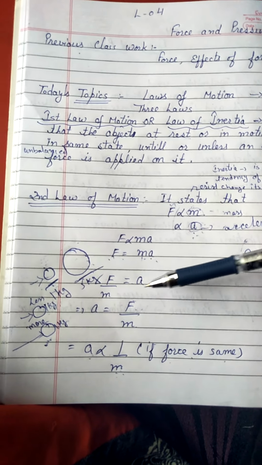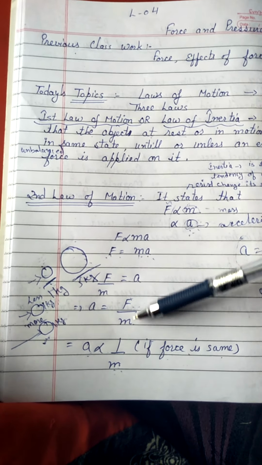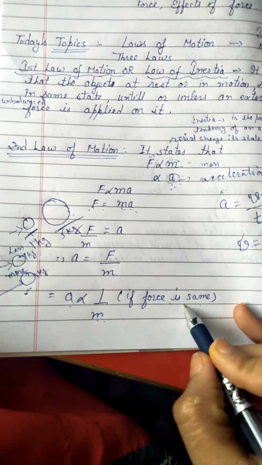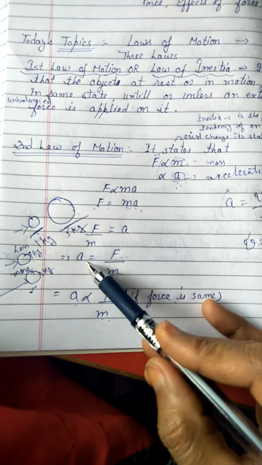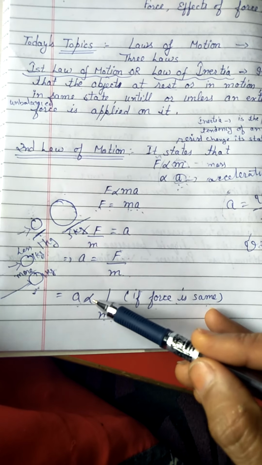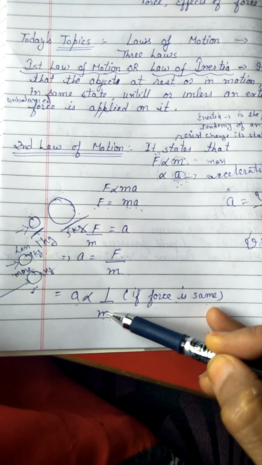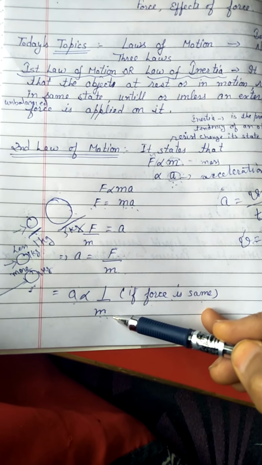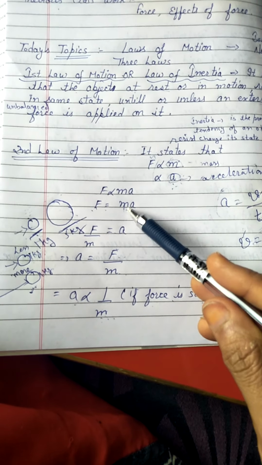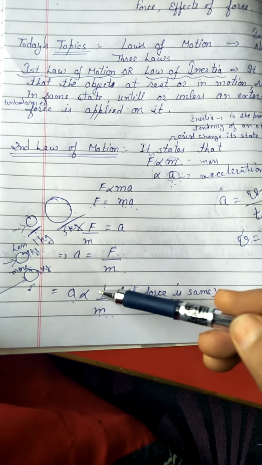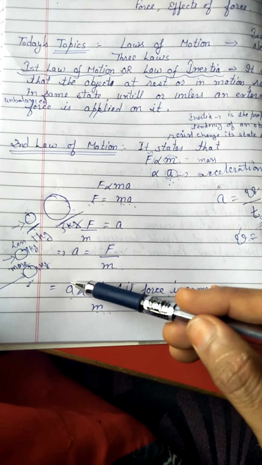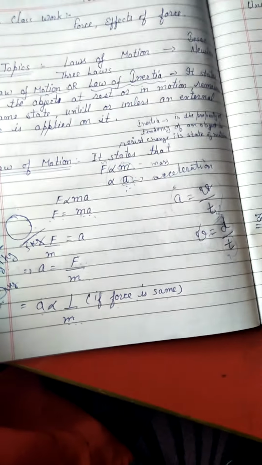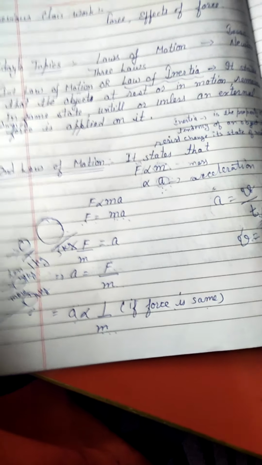By interchanging some of the terms, we get acceleration is equal to force upon mass. Now if we apply the same force, then the relation between acceleration and mass is that acceleration is inversely proportional to mass. Inversely proportional means if there is an increase in one quantity, then there is a decrease in the second quantity. Directly means increase in both the quantities, and inversely proportional means increase in one quantity, then there is decrease in the other quantity.